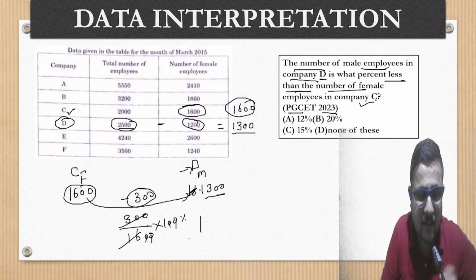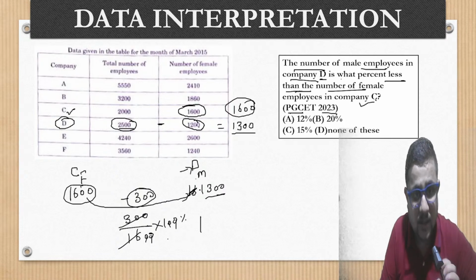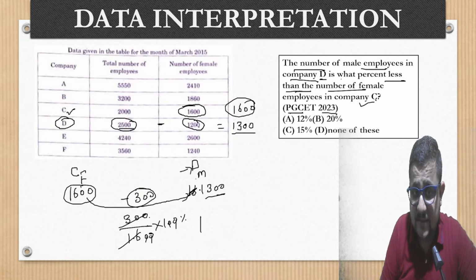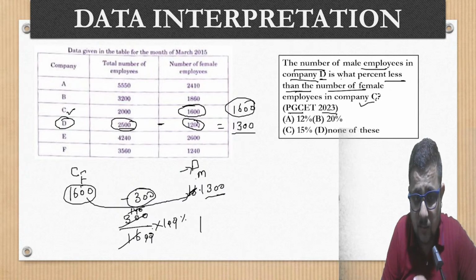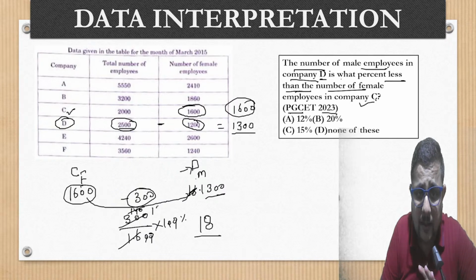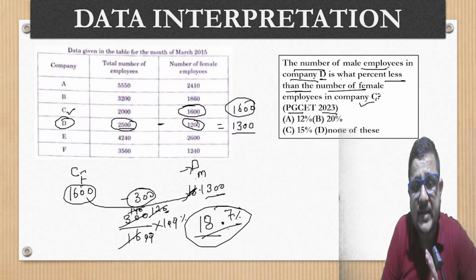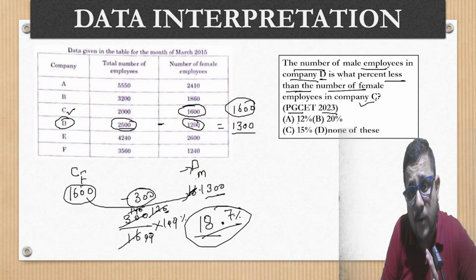We are calculating it in percent terms. 1600 ones are 1600. So you will get 14 remainder. Again, 16 8s are 128, so 8. So almost 18 in decimal. 12 again remainder, so we go for 16 7s, so 0.7. Again, because I added a 0 here, so I will add 0.7%. So 18.7% something. Is this given in the options? No. 12, 20, 15, no. So we'll go with none of these.